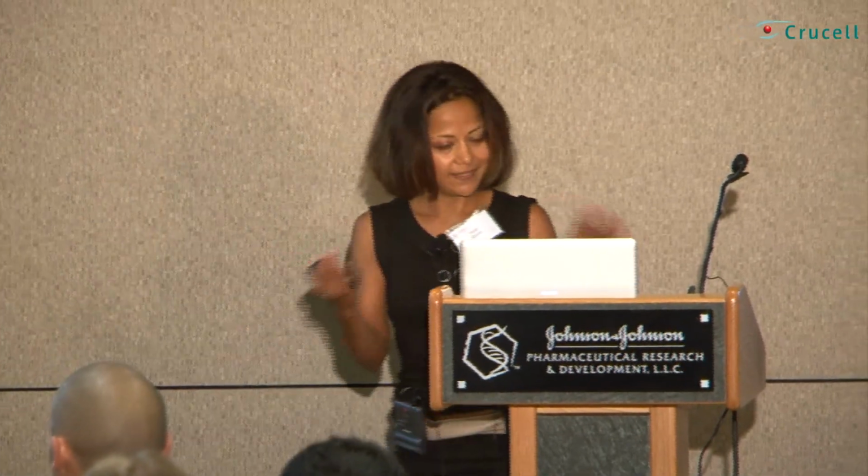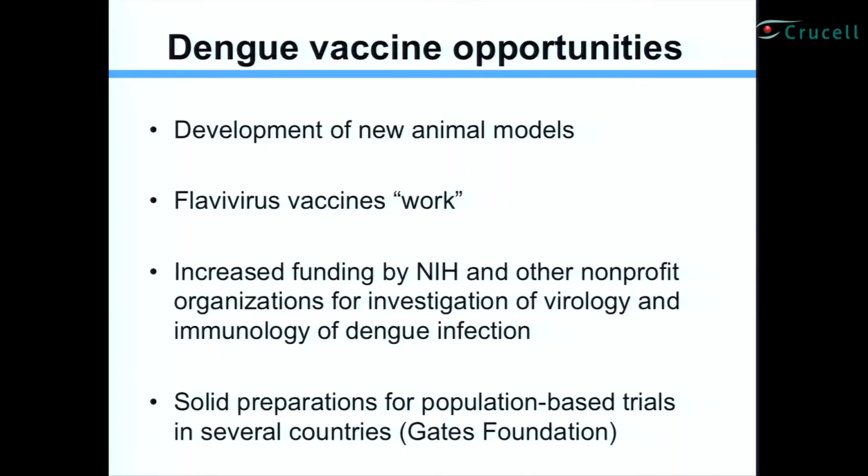But I wasn't really invited to tell you all the bad things. I wanted to tell you that I think what this calls for is a tremendous opportunity in terms of developing novel vaccines to solve the global dengue problem. And of course, it's not a surprise to you that, coming from an animal model perspective, I think the development of new animal models is very exciting, both in terms of developing and testing dengue vaccines.